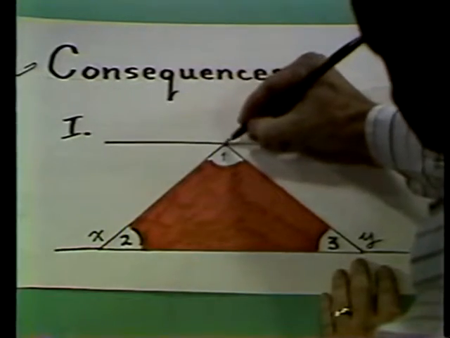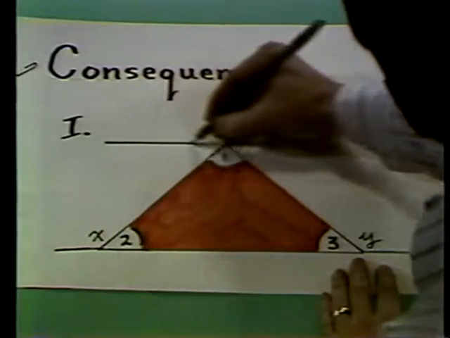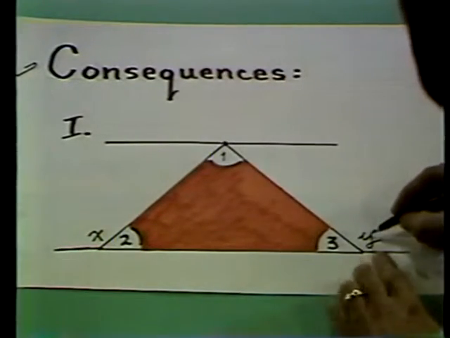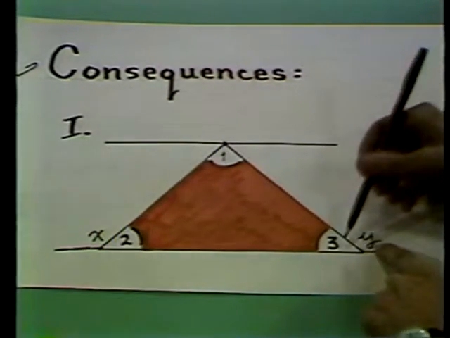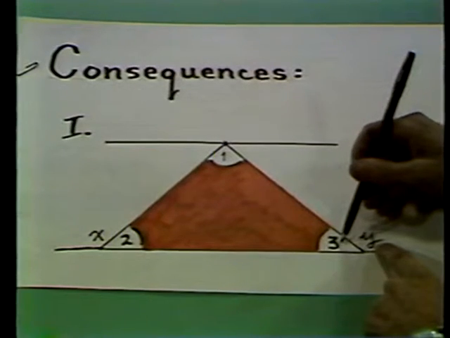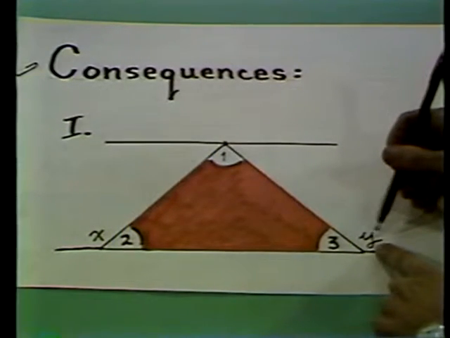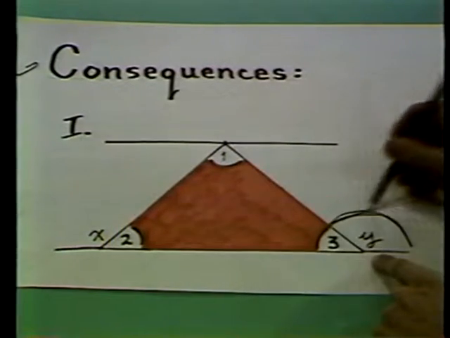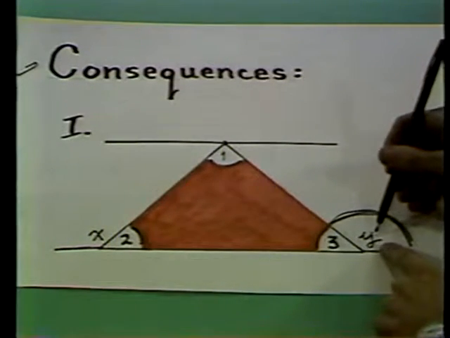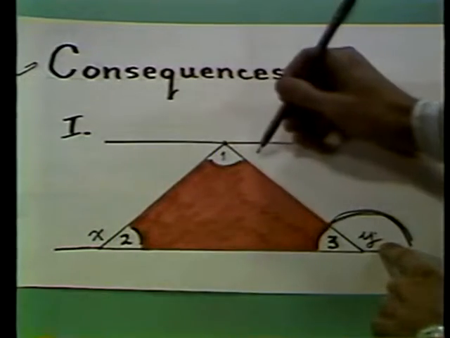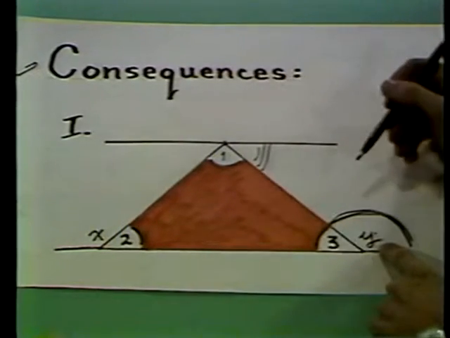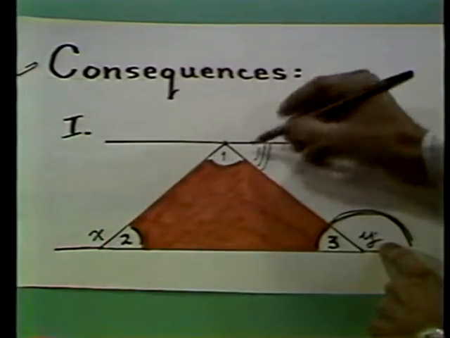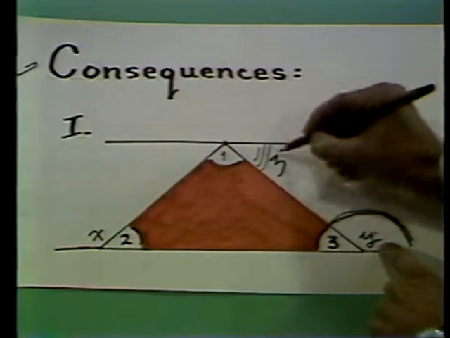Through the top vertex of the triangle, you draw a parallel line, and then you use the fact that since angle 3 plus this angle, y, must add up to 180 degrees, because this is a straight line here, and since this angle y and this angle up here add up to 180 degrees, therefore, this must be equal to angle 3.